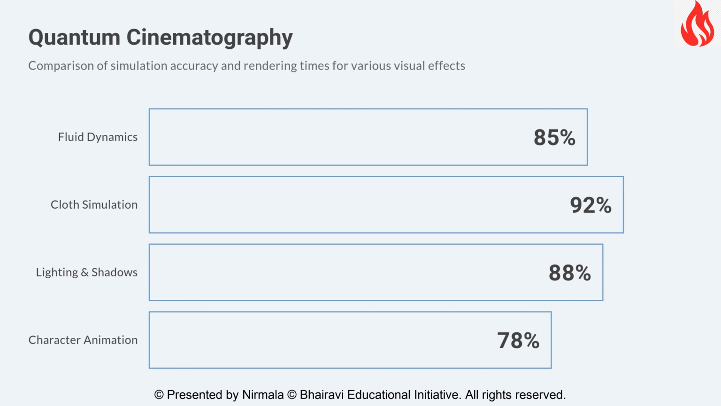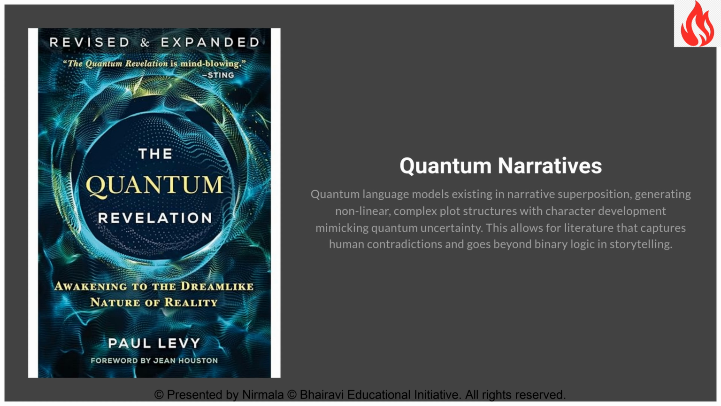Directors could visualize impossible scenes with perfect physical accuracy, blurring the line between the imaginable and the filmable. The uncanny valley, that sense something digital isn't quite real, might finally be crossed through quantum-precise simulations.